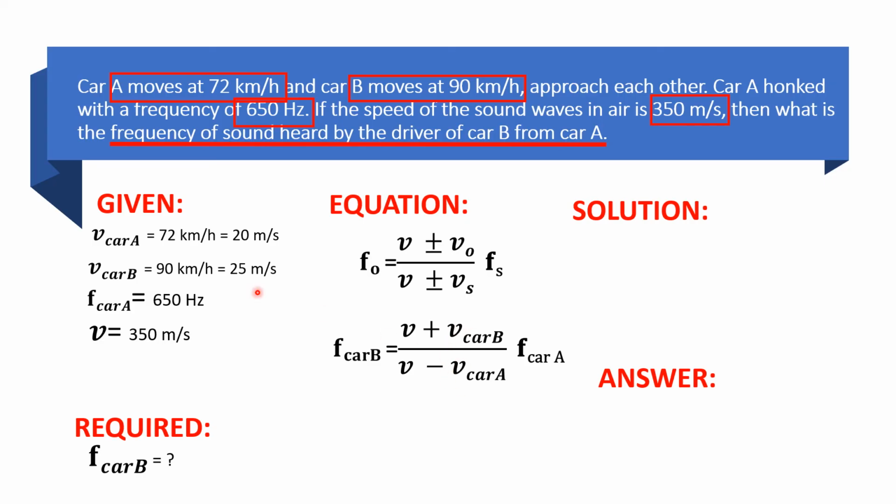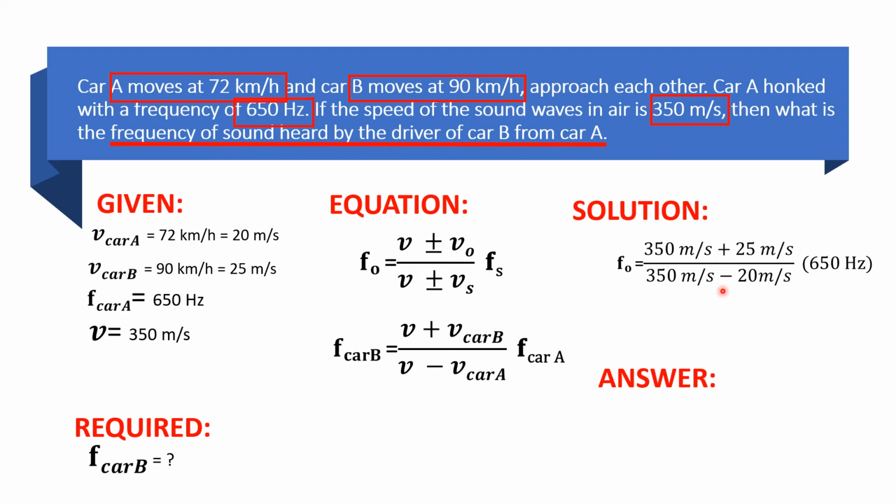Now we can substitute the given values into the equation. So it will look like this. 350 is the speed of sound. 350 plus 25 meters per second, that is the speed of car B, the observer, which is positive.